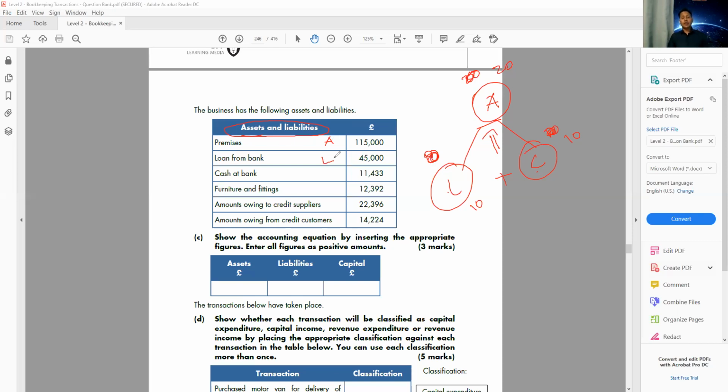Cash at bank. You have some money in the bank account. This is your asset. You have some cash in the bank. This is always an asset. Fixture and fittings. Fixture and fittings is like machinery. This is also an asset.